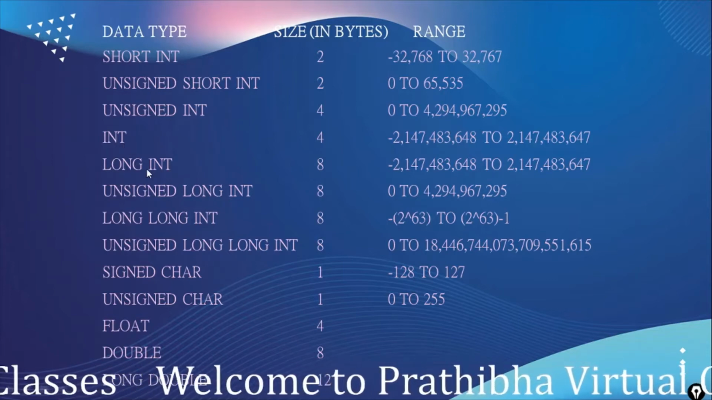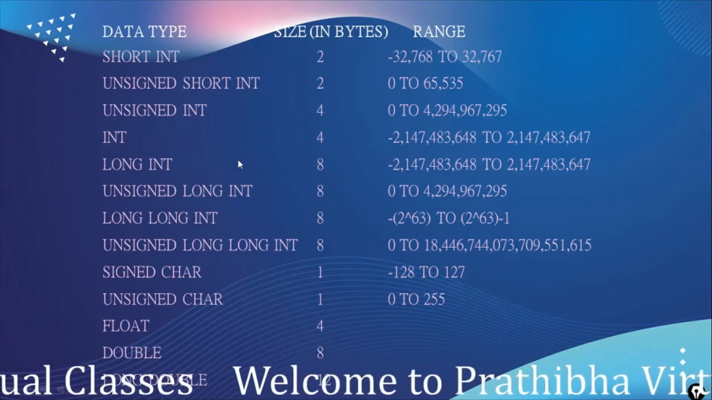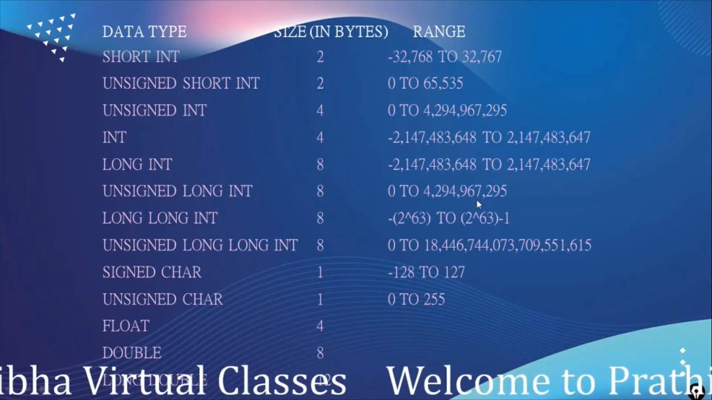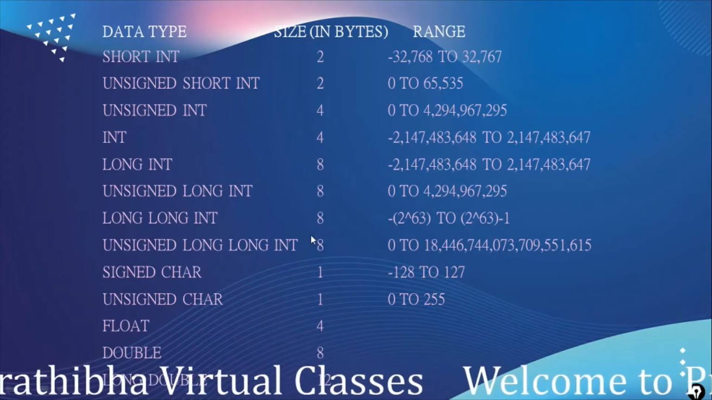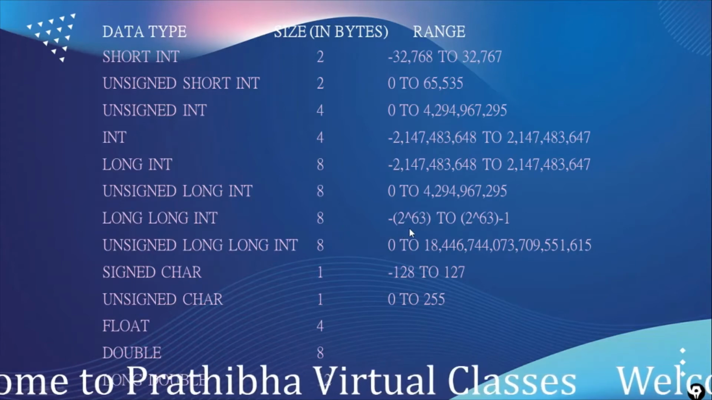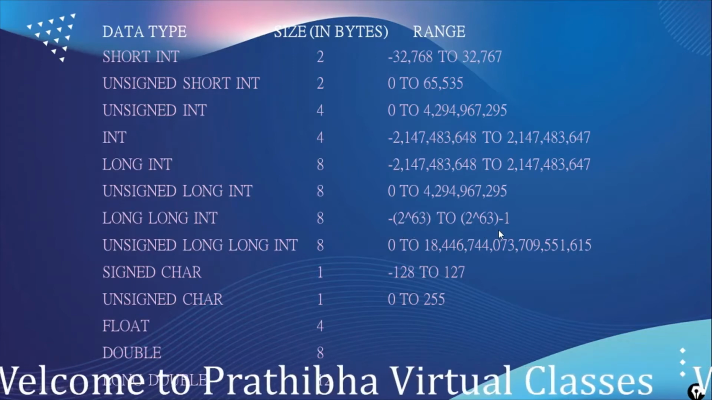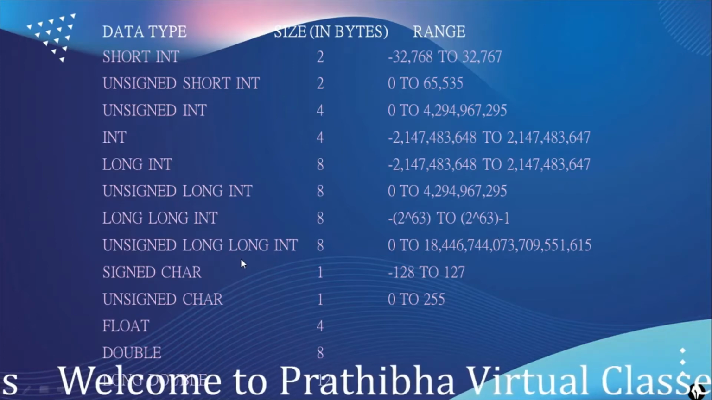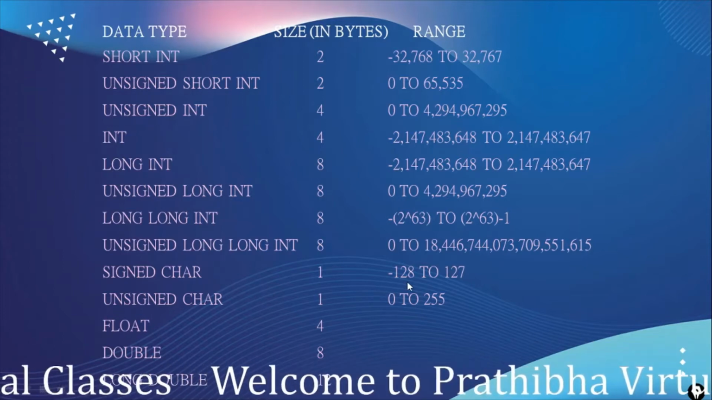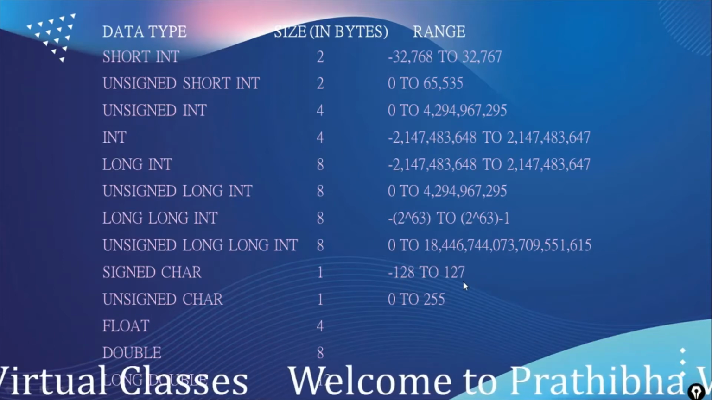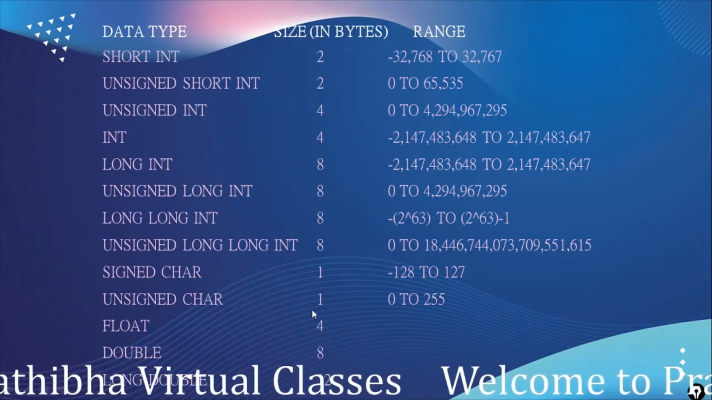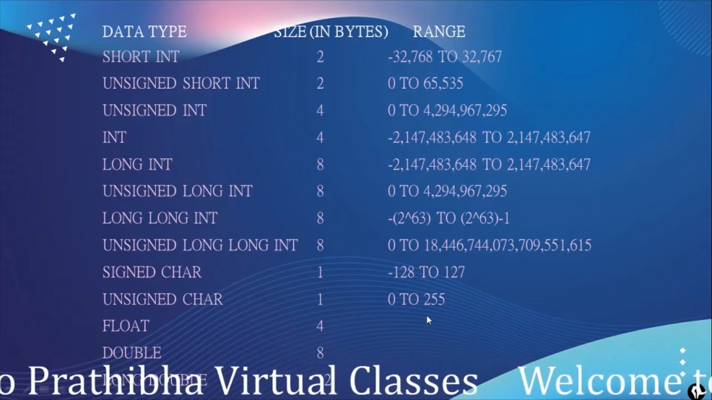Long int occupies 8 bytes, whose range is similar to the int, and unsigned long int occupies 8 bytes, its range is this. Long int occupies 8 bytes, from minus 2 to the power of 63 to 2 to the power of 63 minus 1. That is the range. Unsigned long int is 0 to this number, and signed char holds minus 128 to plus 127. It can hold negative values. Unsigned char occupies 1 byte and holds the values 0 to 255.